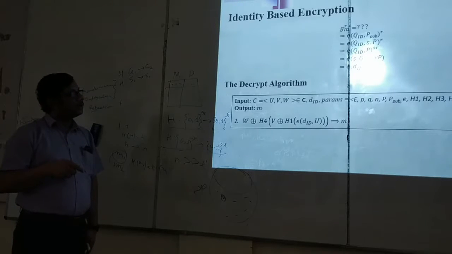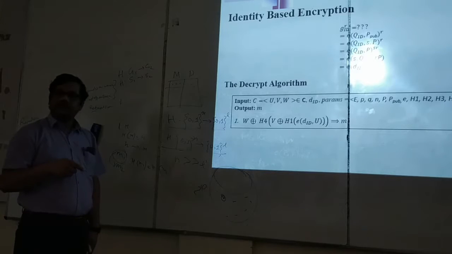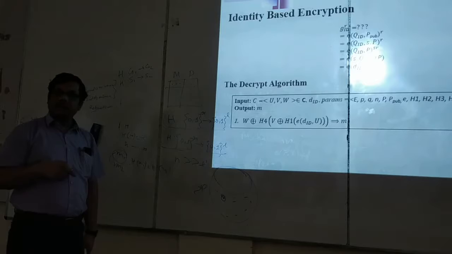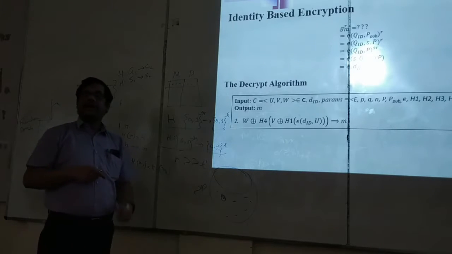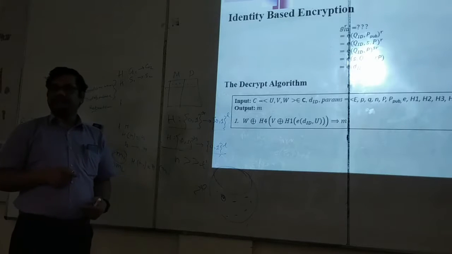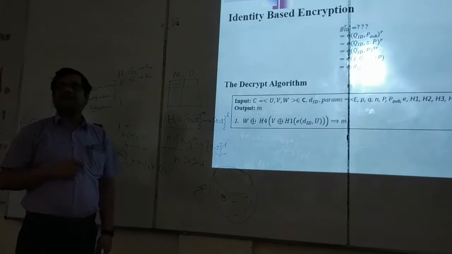So GID power R is nothing but e(DID, U). Now the decryptor is having both DID and U in its hand. U has been sent as a part of the ciphertext hint, and DID is its own private key. So it can calculate GID power R. So it can decrypt it.